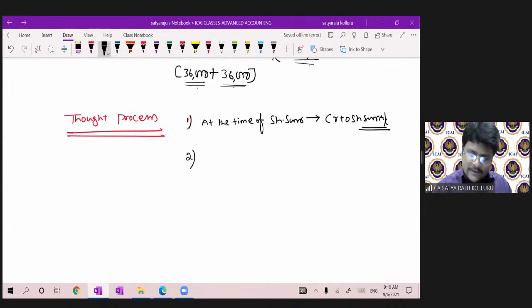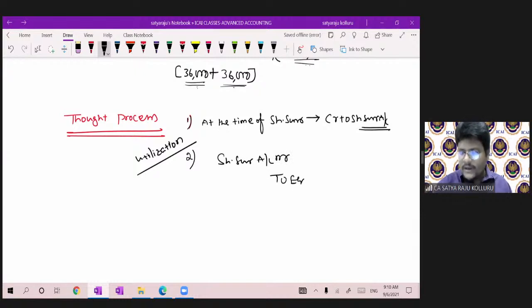If it is utilization of share surrender, then the entry is share surrender account debit to equity or preference share capital, as the case may be. That is the utilization entry you have to write. Then the real sacrifice is transferred to reconstruction.